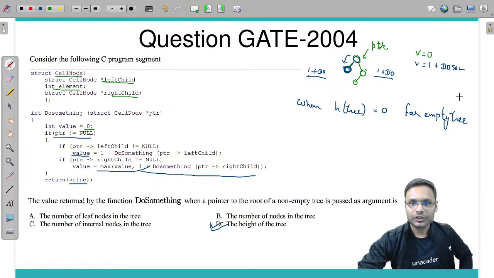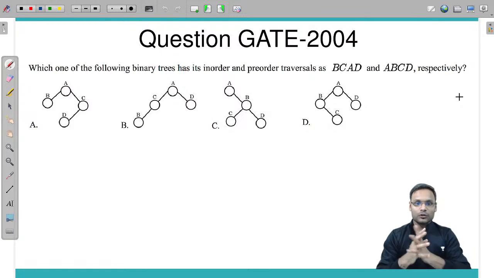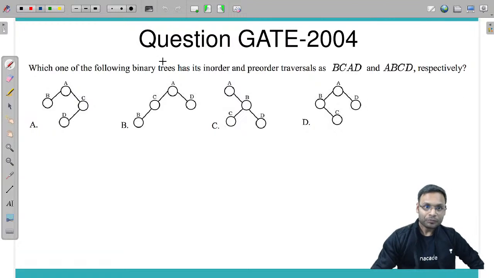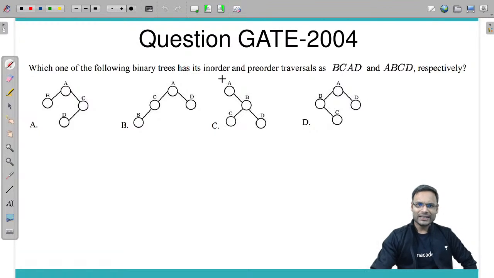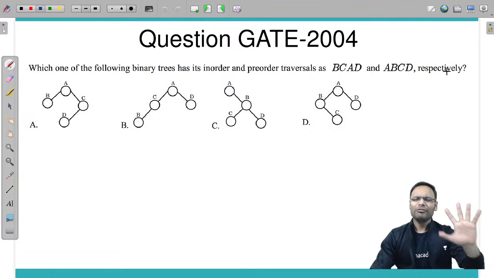So this particular function calculates what? Height. Okay, fine. If you are clear, let's go for the next question. Next question is this: which one of the following binary trees has its in-order and pre-order traversal as this one and this one? Very simple.